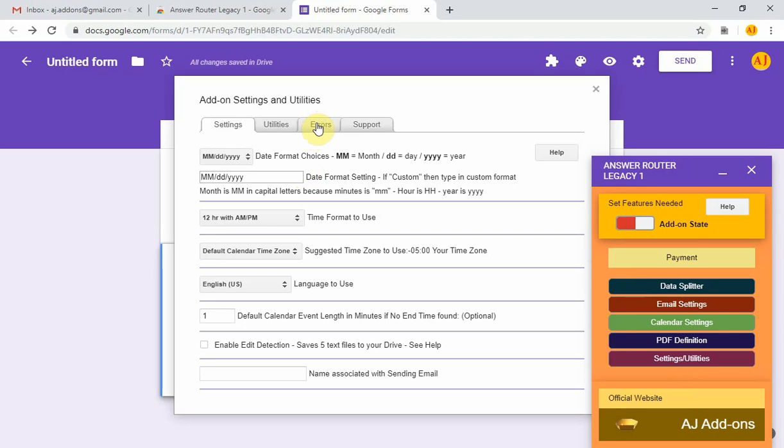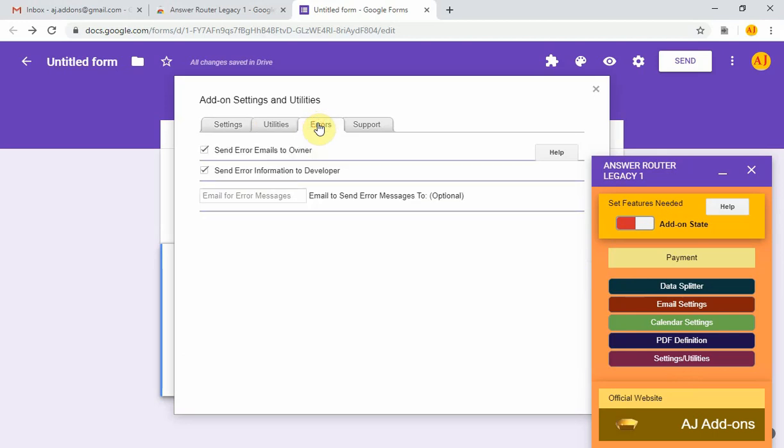I'm going to click on the Errors tab. If you do not want error emails sent to you, you can uncheck this box. This sends error emails to you, not to me. It sends it to you. Send error information to developer.